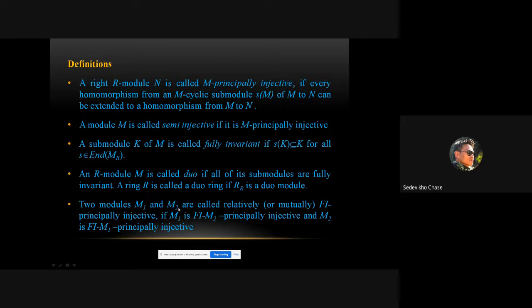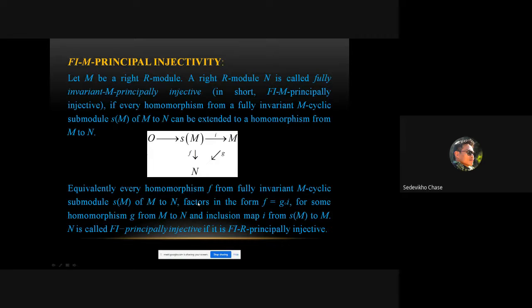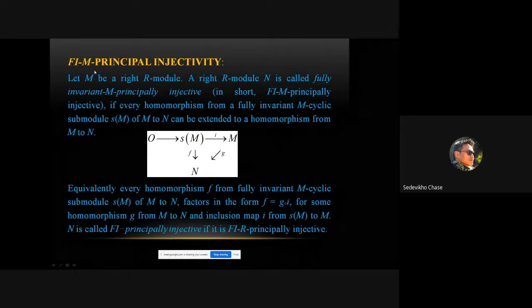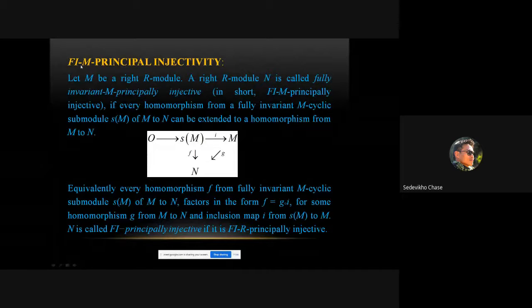Two modules M1 and M2 are called relatively or mutually FI-principally injective if M1 is FI-M2-principally injective, and so is the case for M2. So here is the main thing where I've defined FI-M-principally injective.